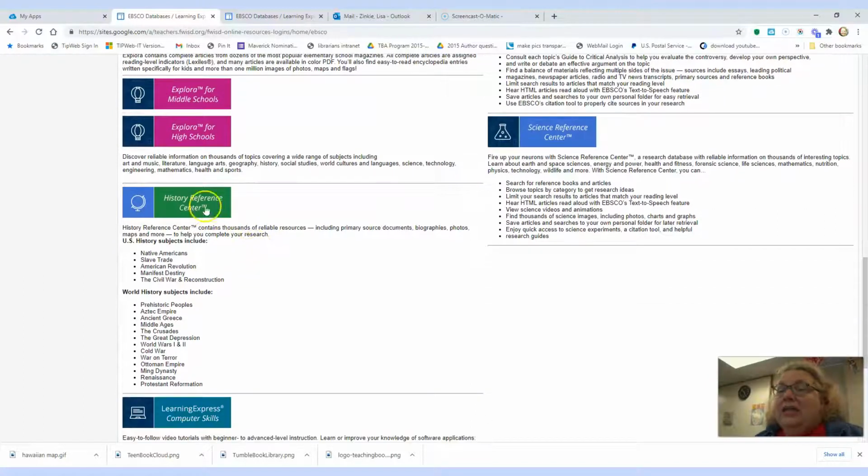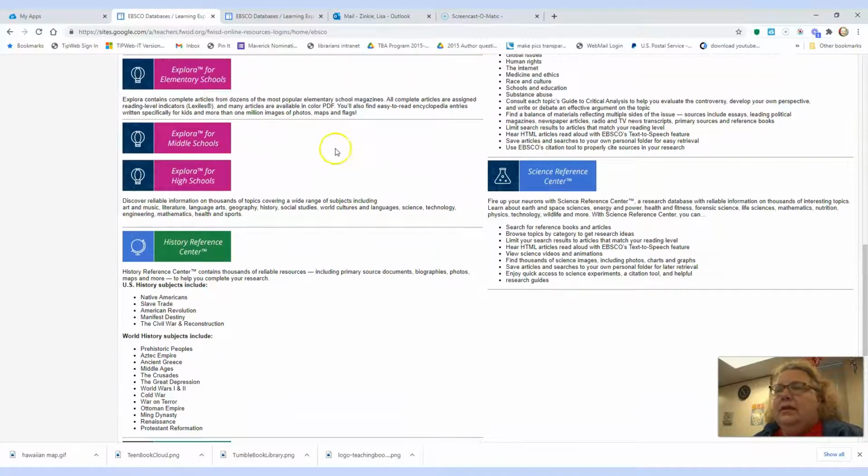I could also go to the History Reference Center if I wanted to study something about Hawaii's history or Hawaiiana, the culture. I could also go to the Science Reference Center if I was doing something scientific about Hawaii, like the coldest temperatures or the different types of lava that come out. But let's go to Explora for middle schools.